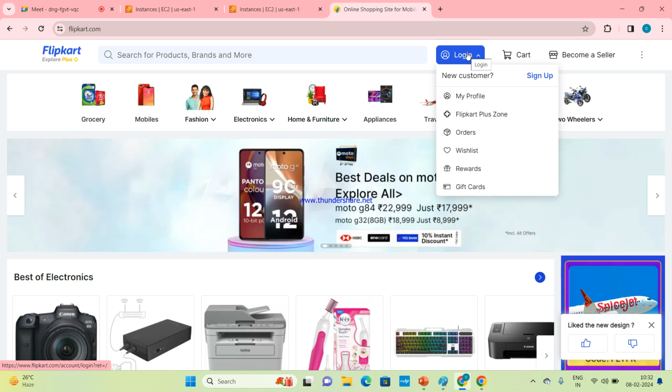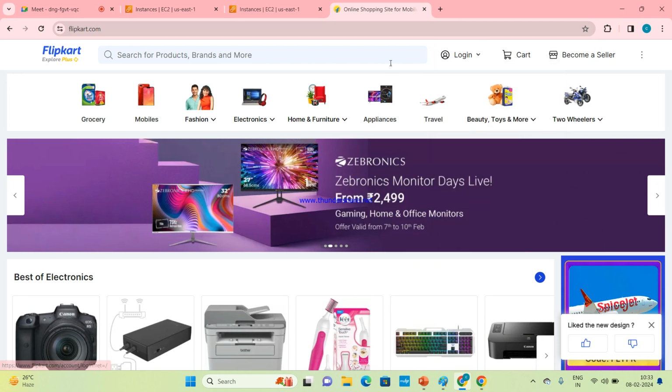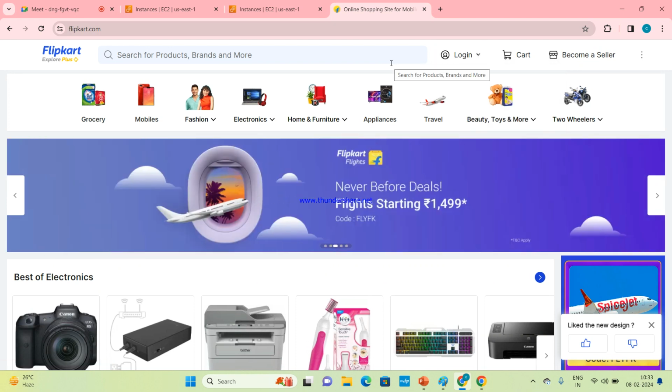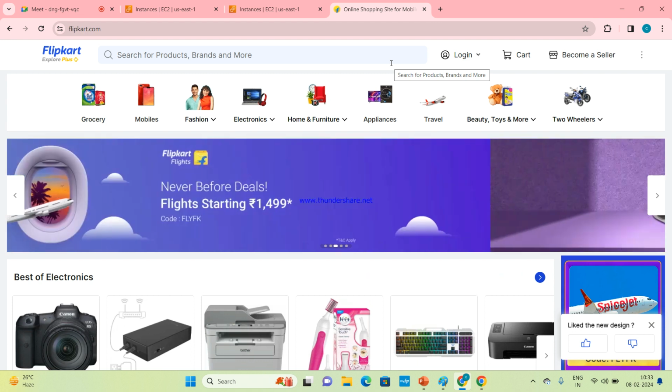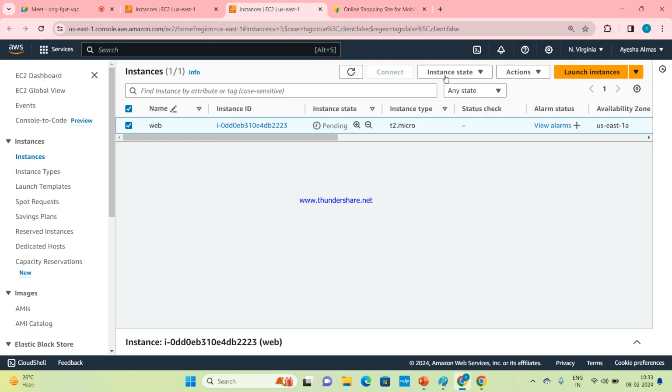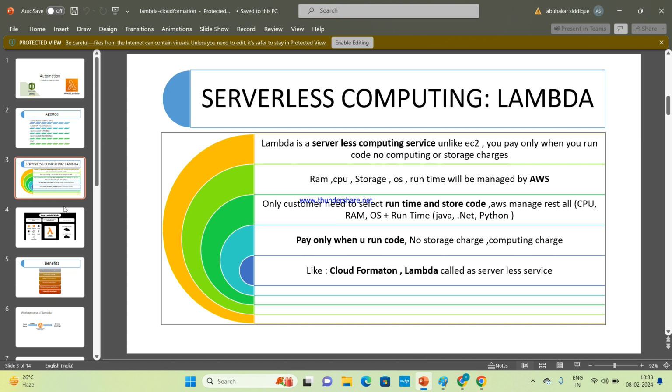The difference between EC2 and Lambda, and between monolithic and microservices? Yes, ma'am. Can I proceed now? Yes, ma'am.